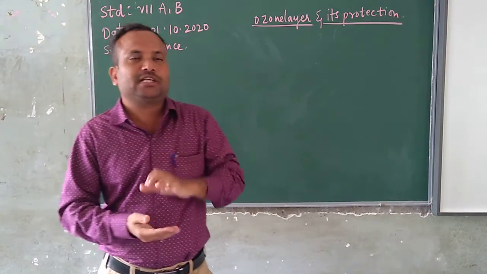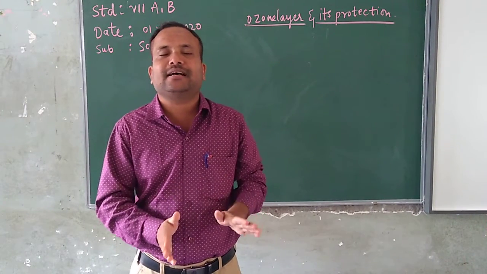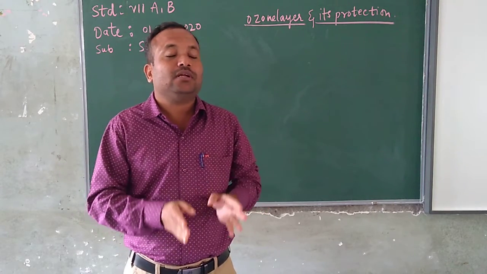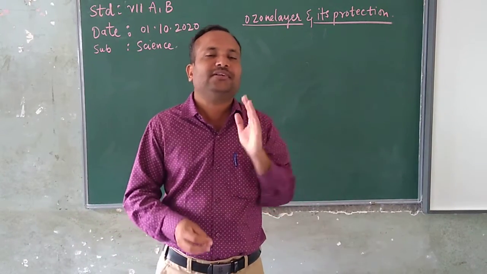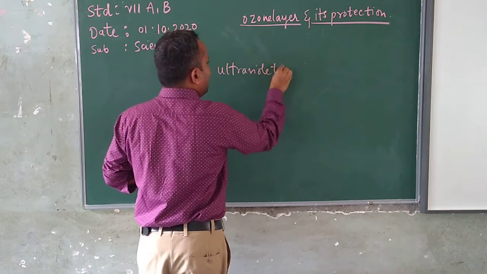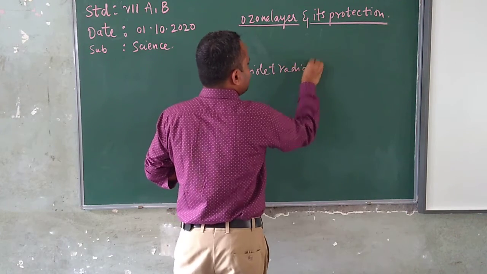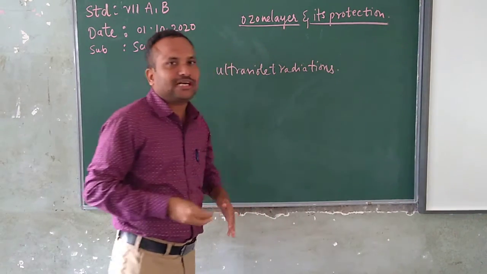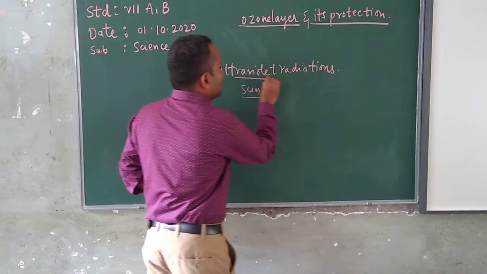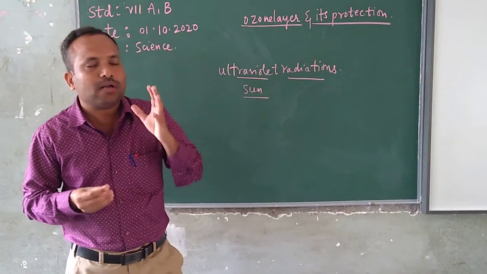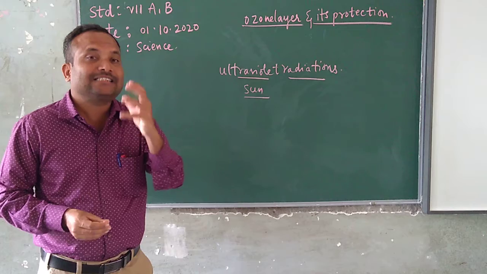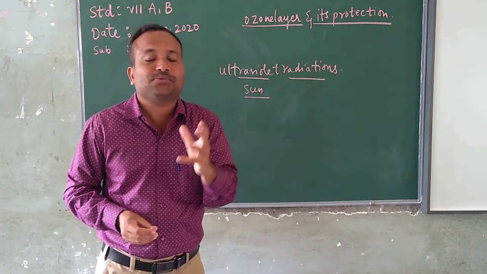Such a wonderful shield which is protecting the entire earth and all living organisms, including the birds, human beings, animals, plants and all, from the harmful, dangerous ultraviolet radiations which are coming from the sun.